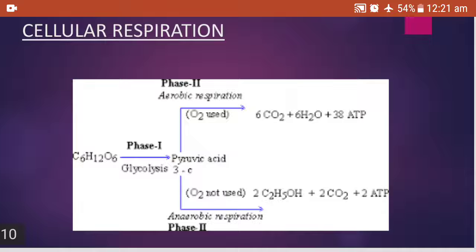If the pyruvic acid uses the oxygen, it will be aerobic respiration, giving the end products as carbon dioxide, water and 38 molecules of ATP. If it is in the absence of the oxygen, like in the bacteria and yeast, then the pyruvic acid will give ethyl alcohol, carbon dioxide and 2 molecules of ATP.